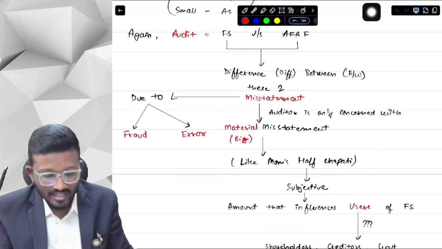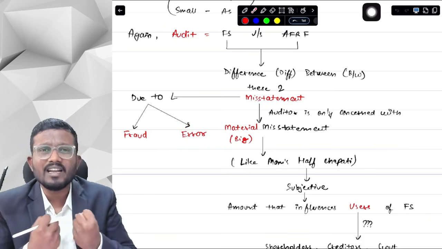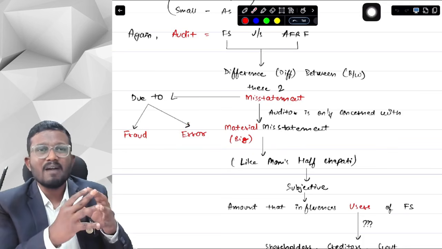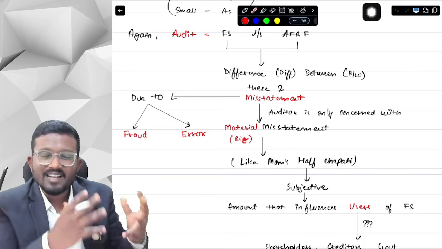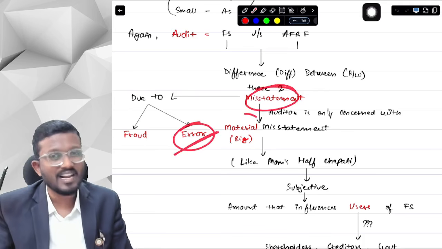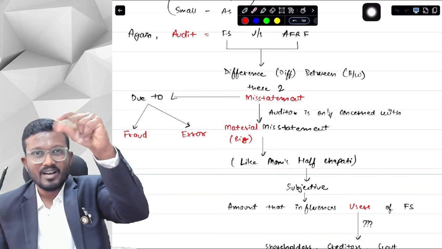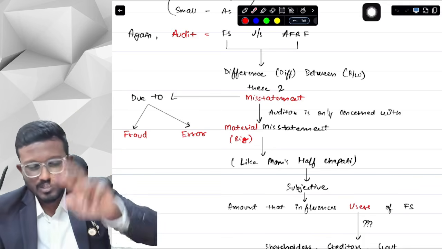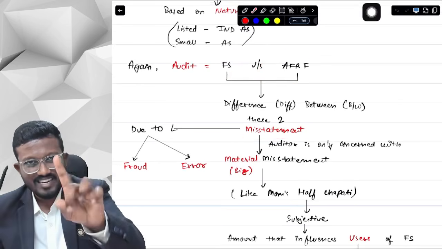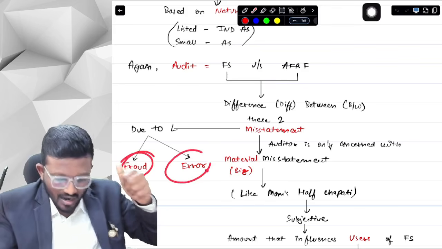And secondly, what is error? Error is unintentional. I do not know, or without any intentions, I just did something which is wrong, and I prepared the financial statements in a wrong way. That is called an error in the financial statements. The misstatement is because of an error. Look here: we are saying that the difference between the financial statements and the applicable financial reporting framework is called a misstatement. Perfect. The misstatement can be because of two reasons, either fraud or error.